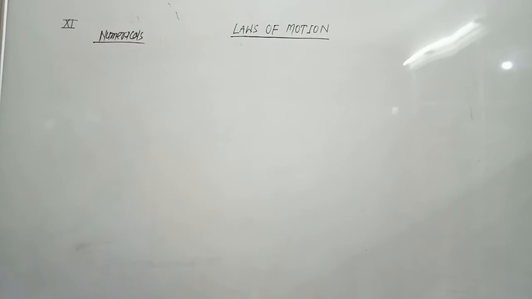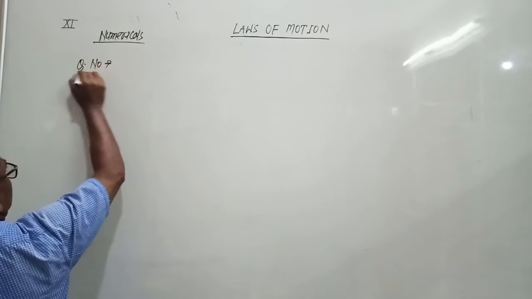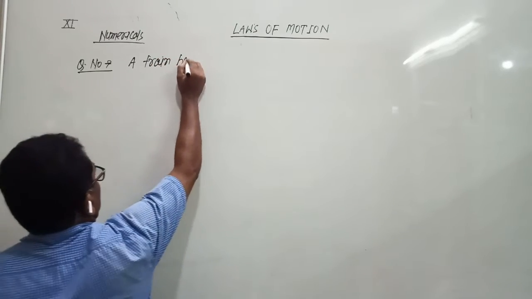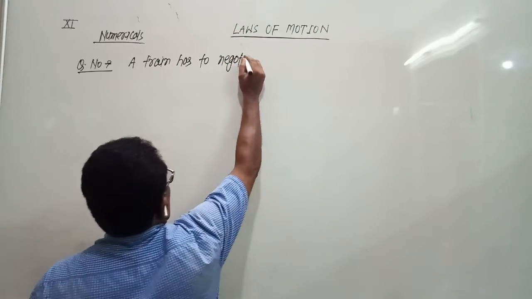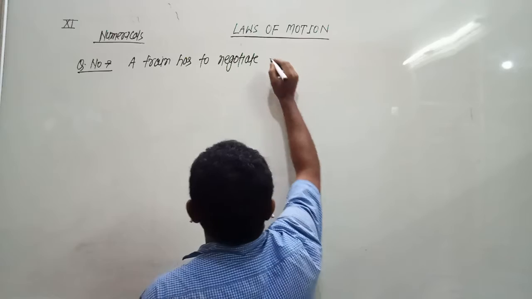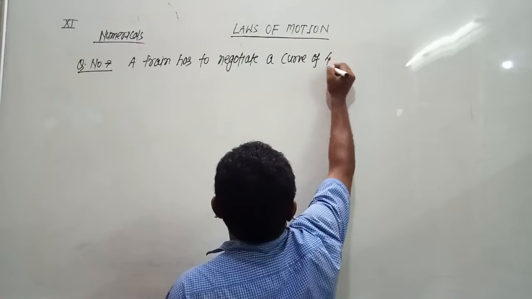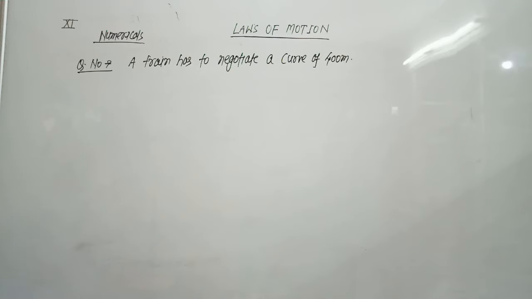Question number 2. A train has to negotiate a curve of 400 meters.